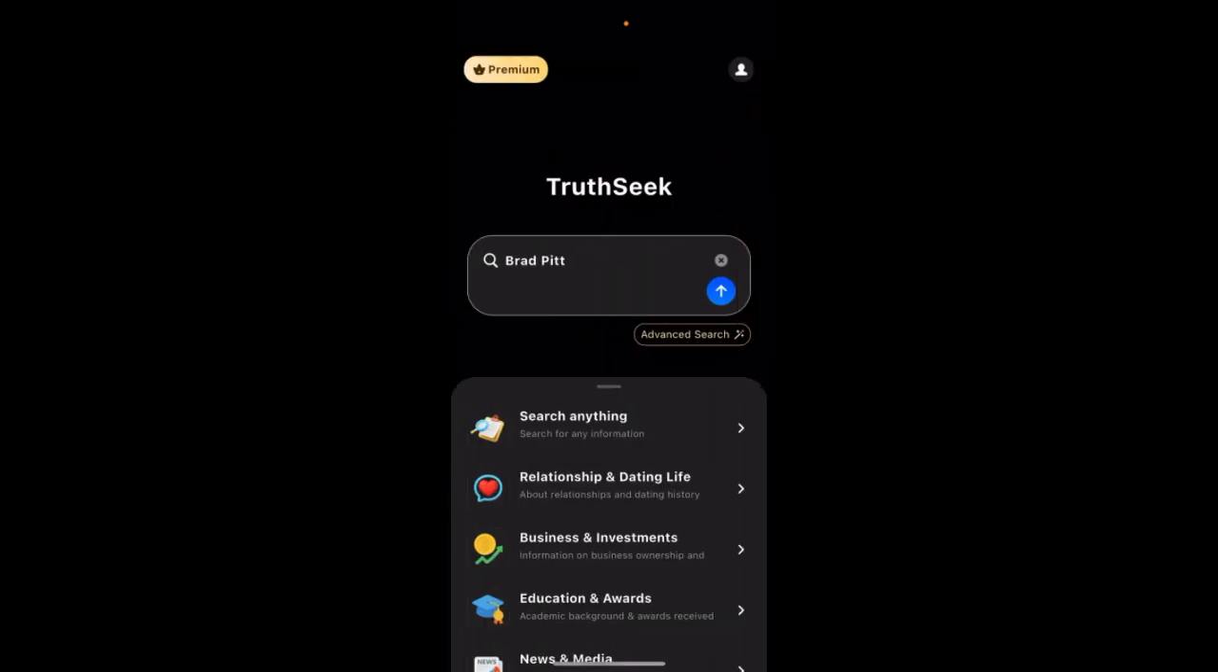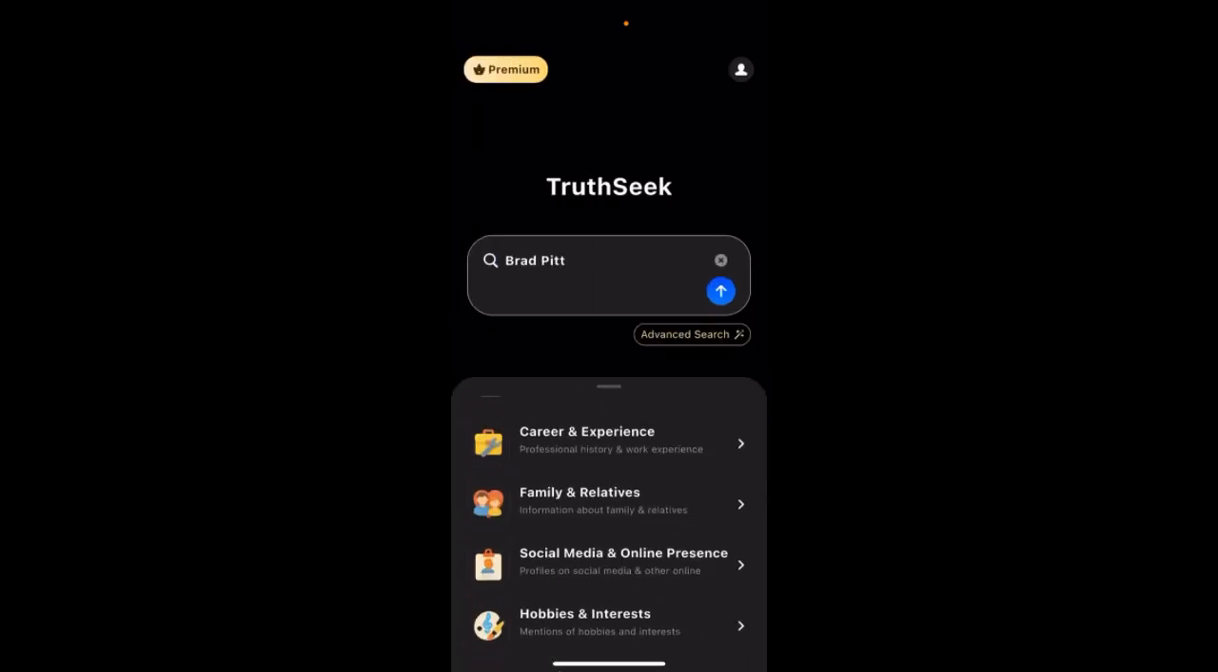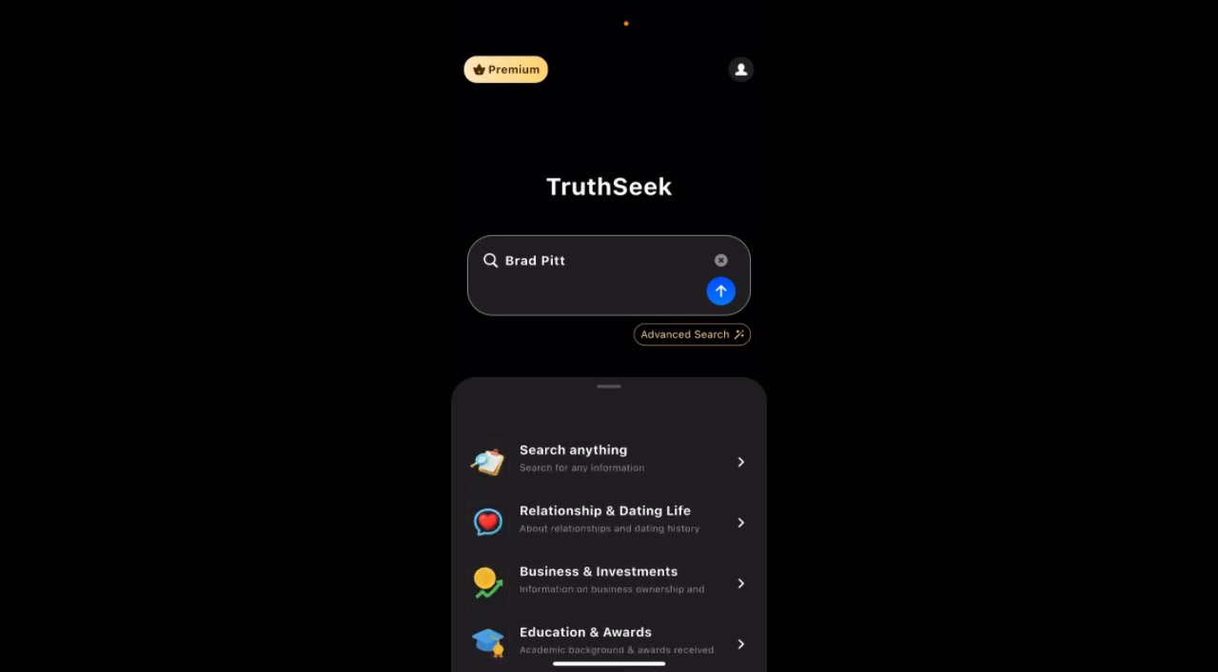And that's the idea. You can just find that. And they don't have any promo codes or referral codes. Otherwise, I would share it with you. But yeah, that's the app basically. So try it out.